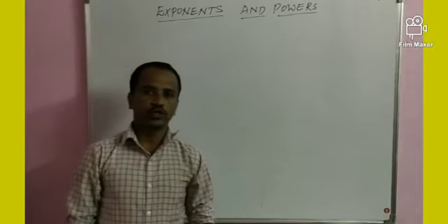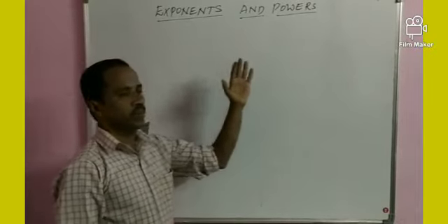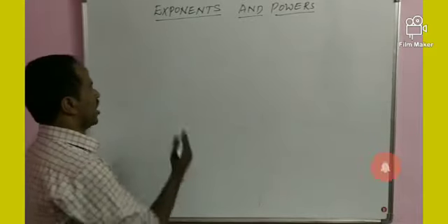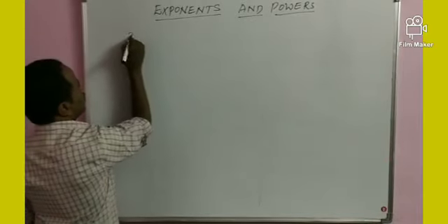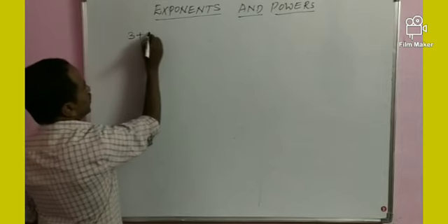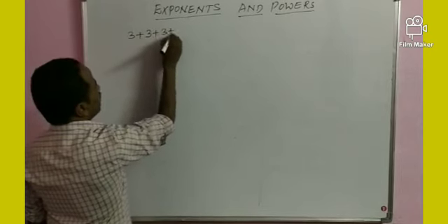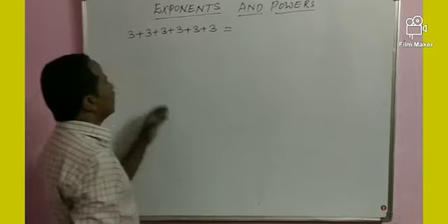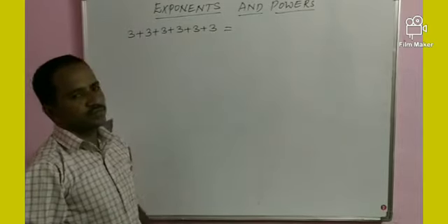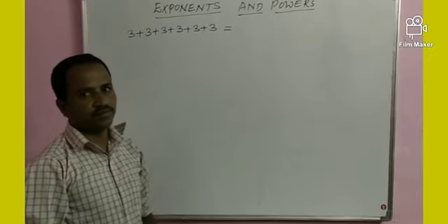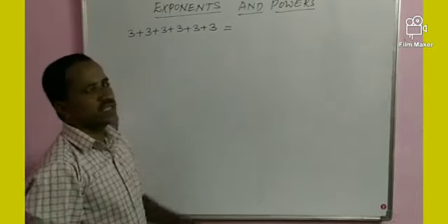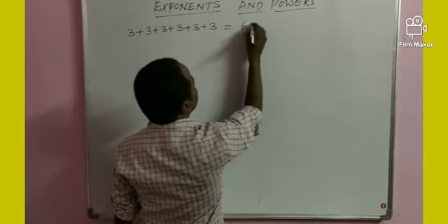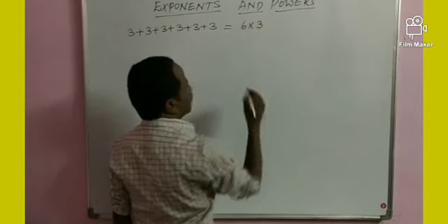Now we are going to the topic exponents and powers. Listen my dear students, first we have to take some numbers, addition of numbers. Example: 3 plus 3 plus 3 plus 3 plus 3 plus 3. Addition of 3 for 6 times. How many times is that? 6 times of 3. It can be written as 6 times by 3.